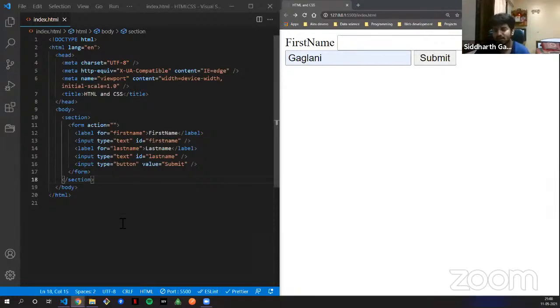So do give it a try. Do try to give out more examples as much as you can. Try to surf the internet, try to read about it more. The best resource is MDN, called Mozilla Developer Network. It's the best resource where you can learn about HTML, CSS, JavaScript. Most of the web things you can read about over there.